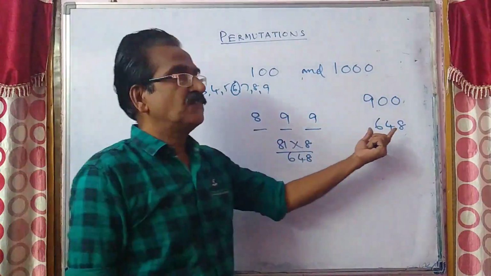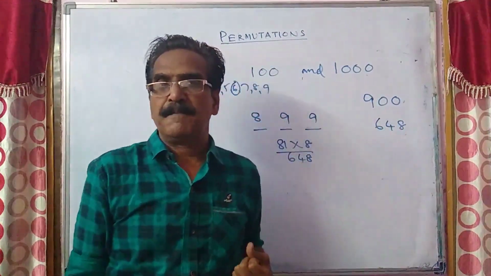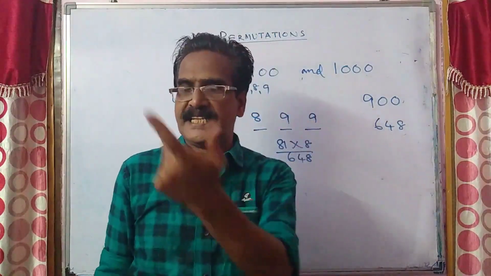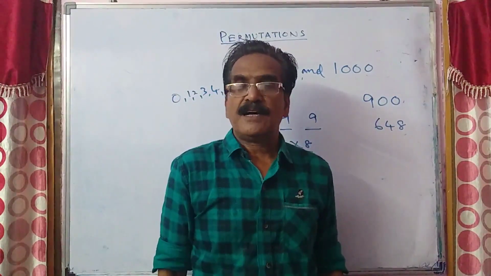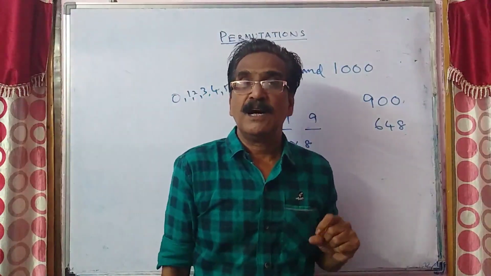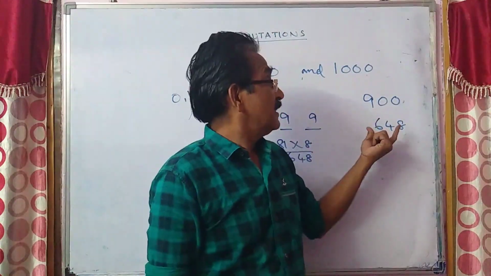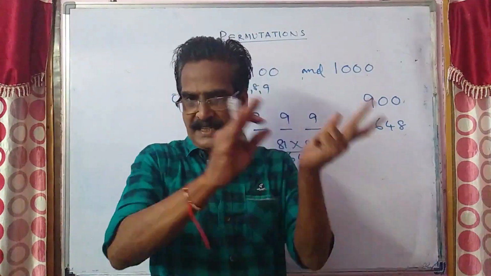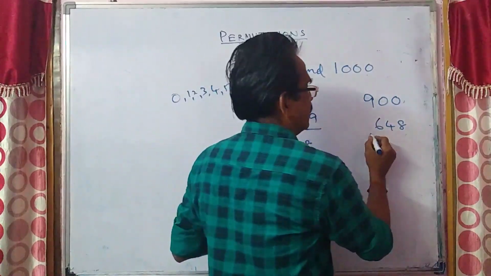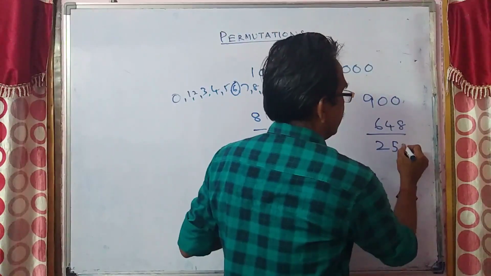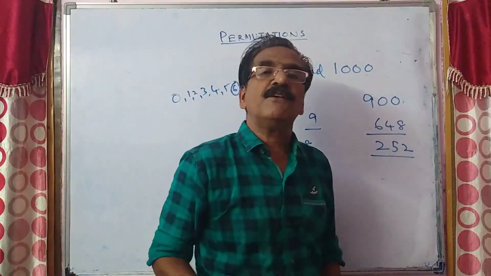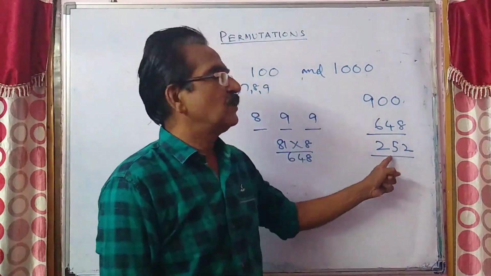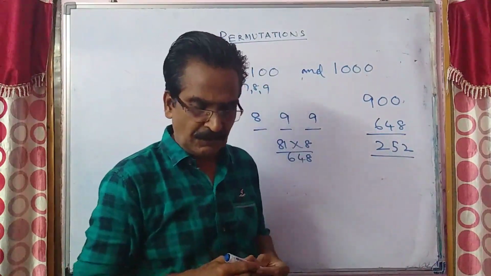So out of 900 numbers, in 648 numbers you don't find 6. So in the remaining numbers, that is in 252, you will find at least one 6. So 252 is your answer.